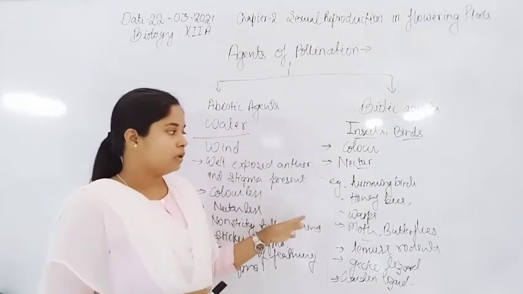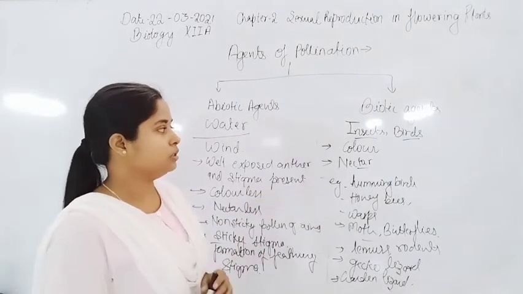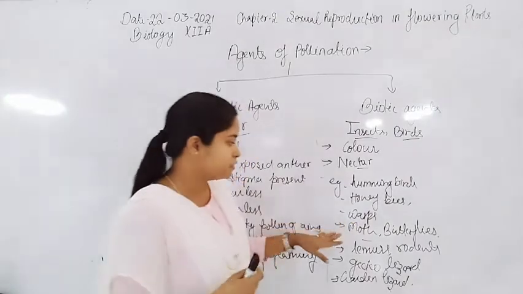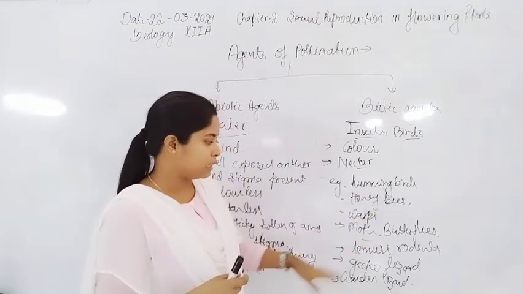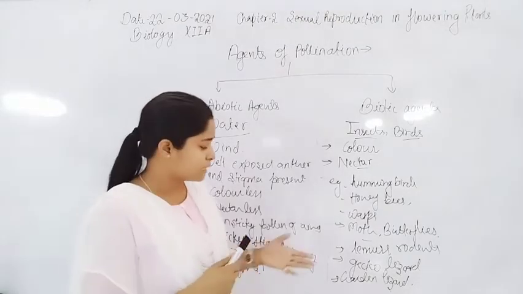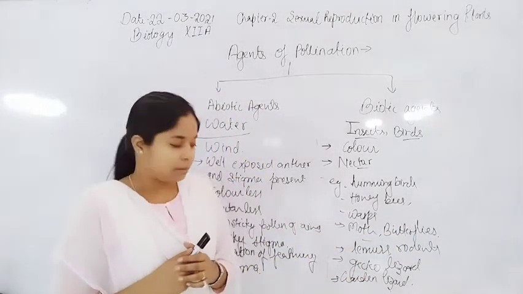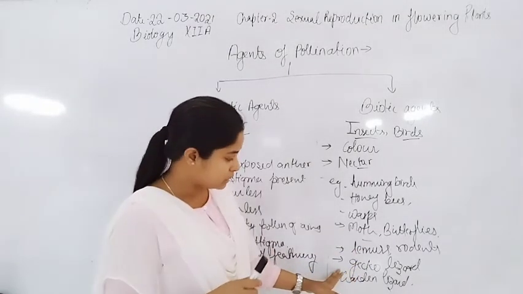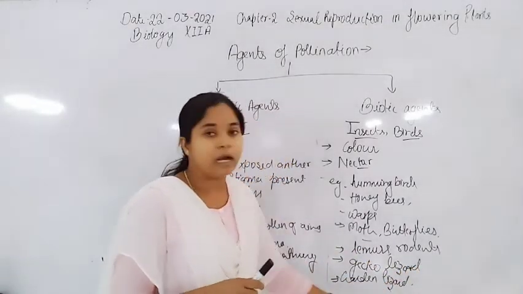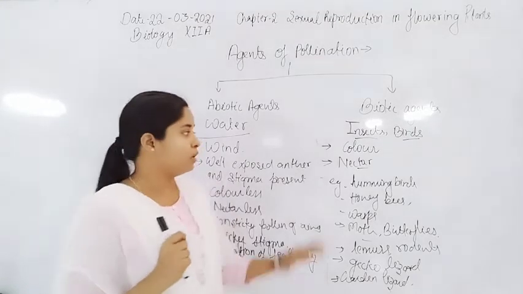Birds like hummingbird and sunbird show pollination, and honeybees, wasps, moths, butterflies are the insects. Ants also show insect pollination, and lemurs and rodents are the mammals. Then the reptiles are gecko, lizard and garden lizard.